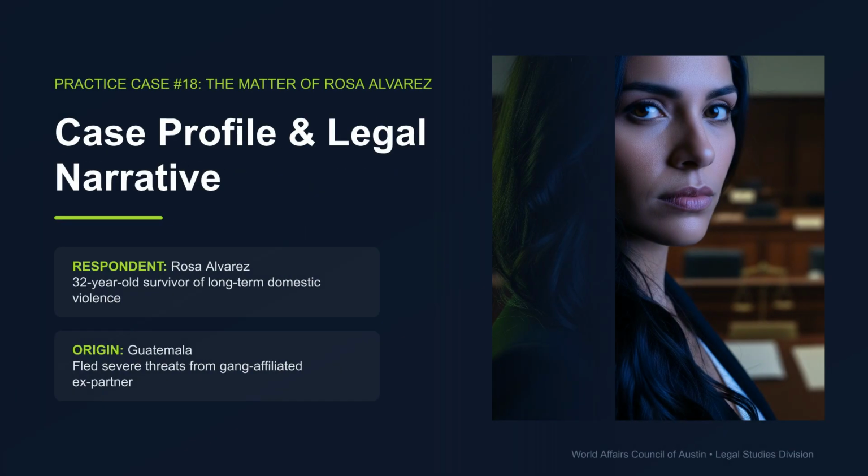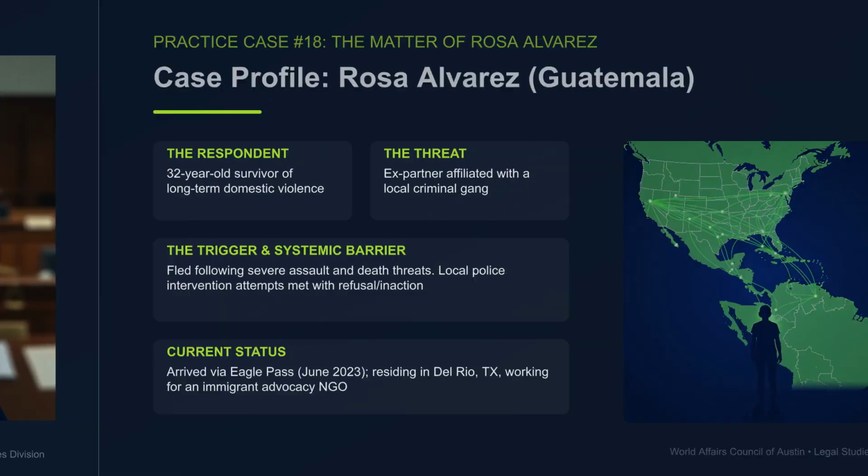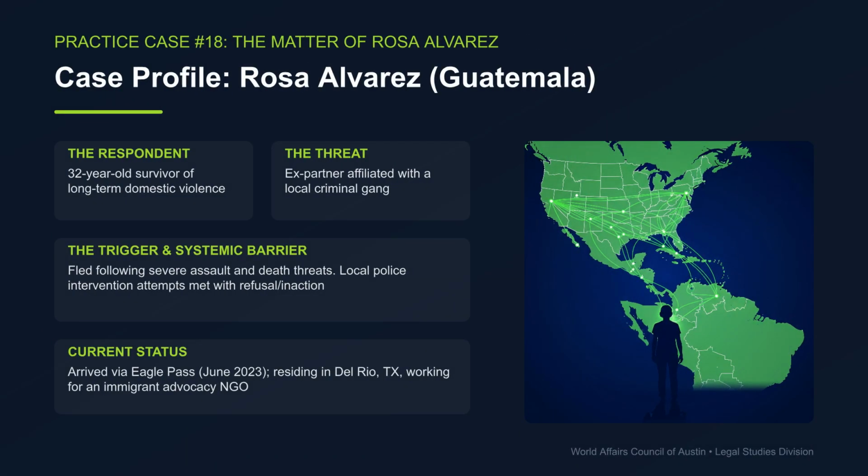We now examine Practice Case 18, the matter of Rosa Alvarez. Rosa is a 32-year-old survivor of long-term domestic violence from Guatemala, who fled severe threats from her gang-affiliated ex-partner. The threat came from her ex-partner, affiliated with a local criminal gang. She fled after severe assault and death threats, with local police attempts at intervention being met with inaction. Rosa is currently residing in Del Rio, Texas, working for an immigrant advocacy NGO.